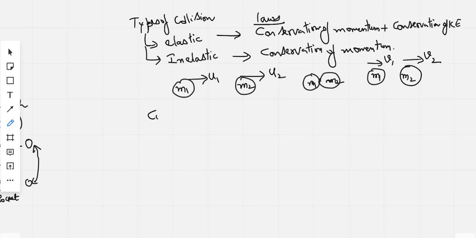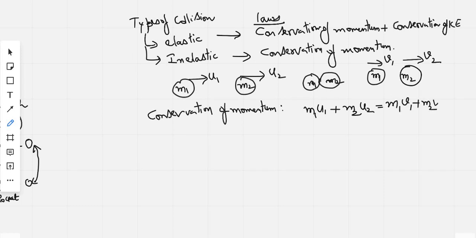So according to conservation of momentum, as we discussed earlier, total momentum before collision, m1 u1 plus m2 u2, equals total momentum after collision, m1 v1 plus m2 v2. This is the conservation of momentum law.